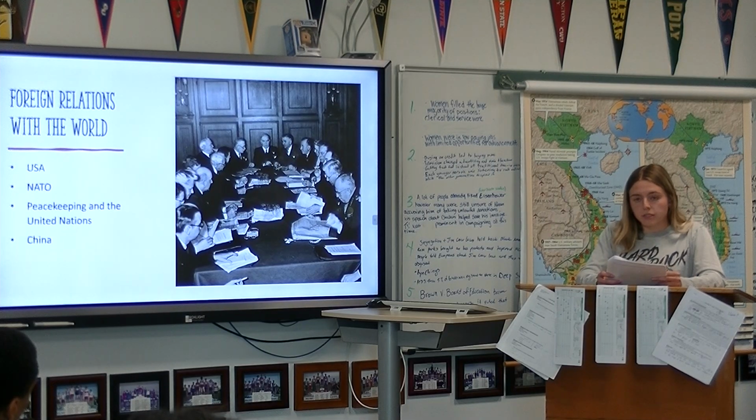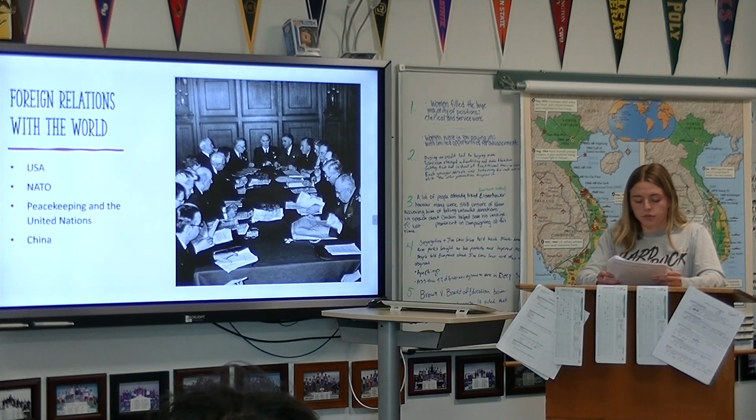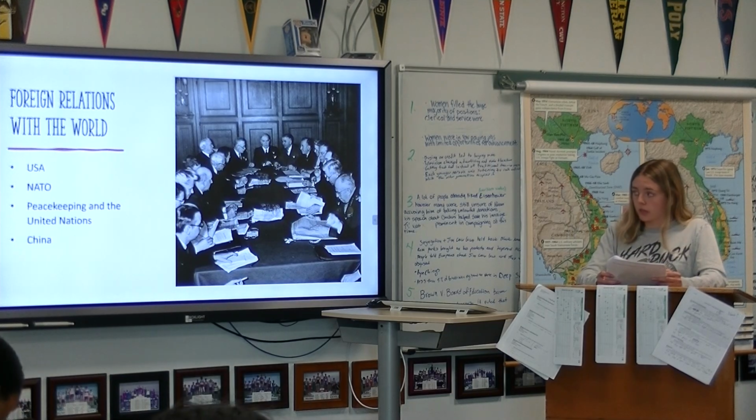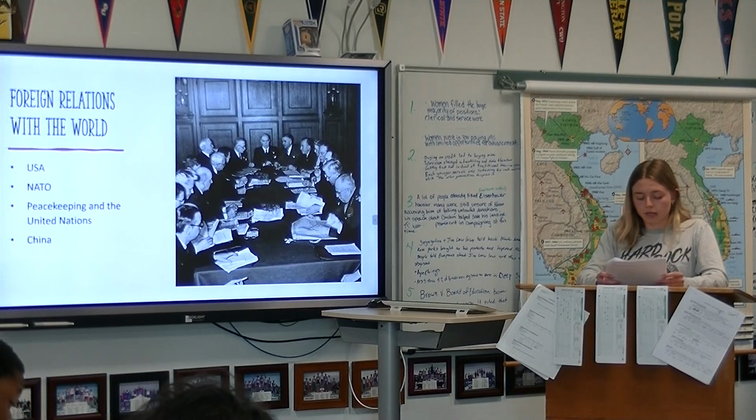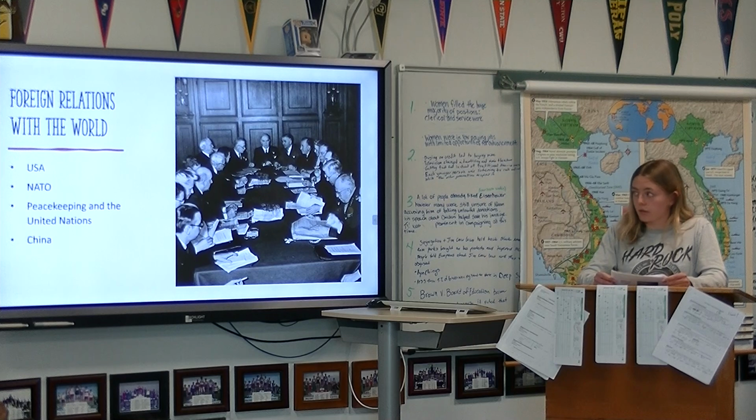Canada is known for its peacekeeping role in supporting the United Nations, promoting global cooperation to work towards peace, human rights, and development. Canada has an often strained and complex relationship with China, but has strong trade links. There's evident economic interdependence, and there's been conflict as Canada has criticized China's beliefs on human rights.